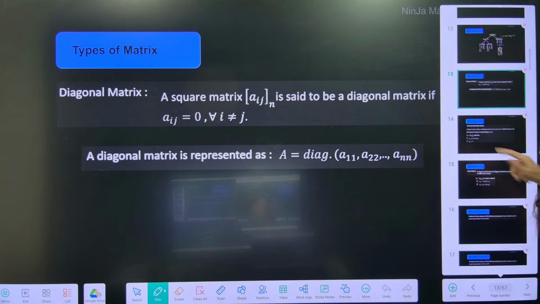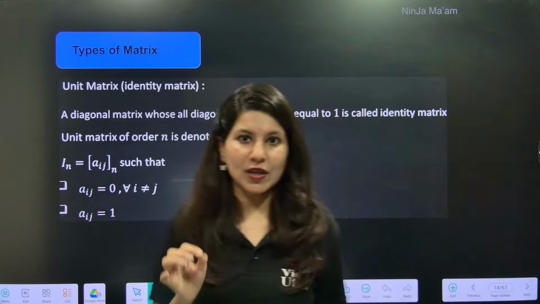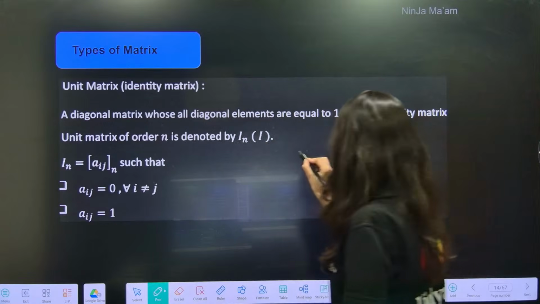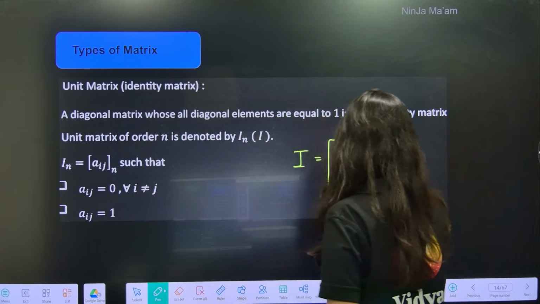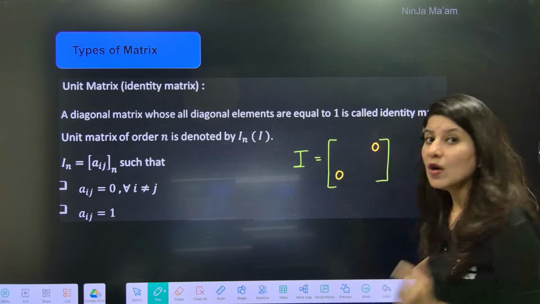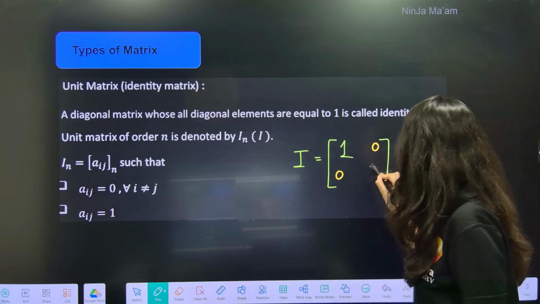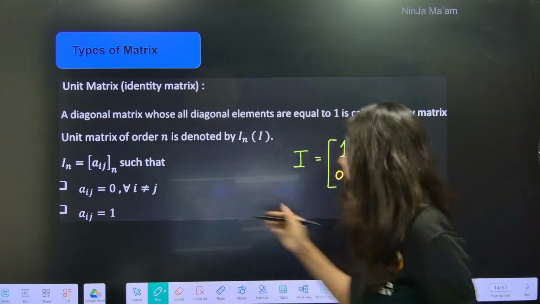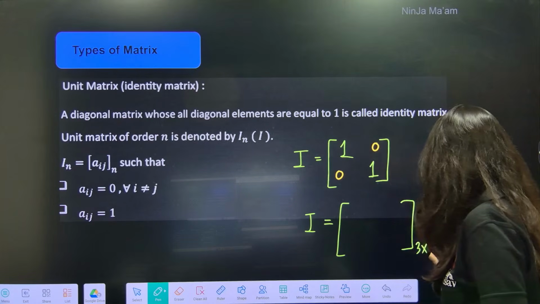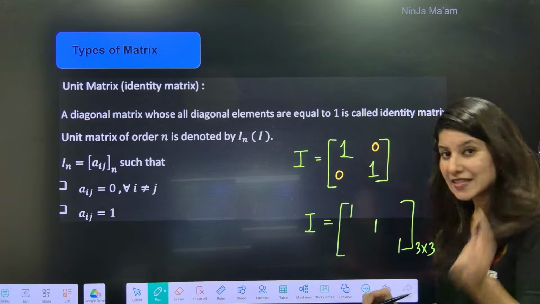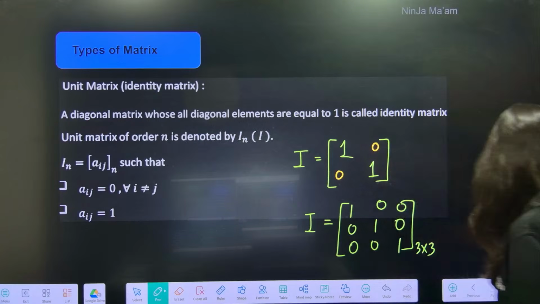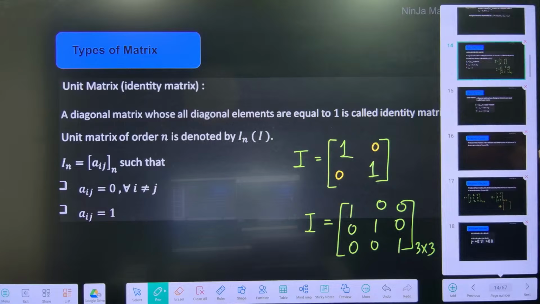Now one more matrix which is absolutely important, and we are going to use this heavily, which is the unit matrix or identity matrix. An identity matrix is a square matrix. Suppose 2 cross 2. So this is the diagonal. The non-diagonal elements are 0 and the diagonal elements are unity, that is 1. Unit matrix. Suppose I have to write a square matrix of order 3 cross 3. Now the diagonal elements will be 1 specifically and the non-diagonal elements will be 0. Okay, getting it? Understood.